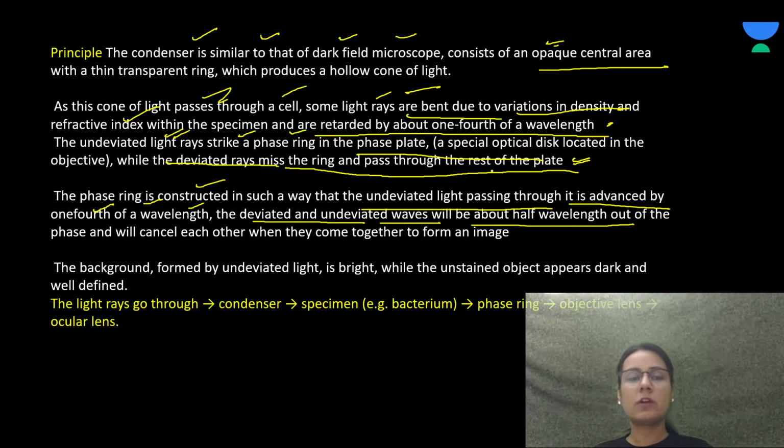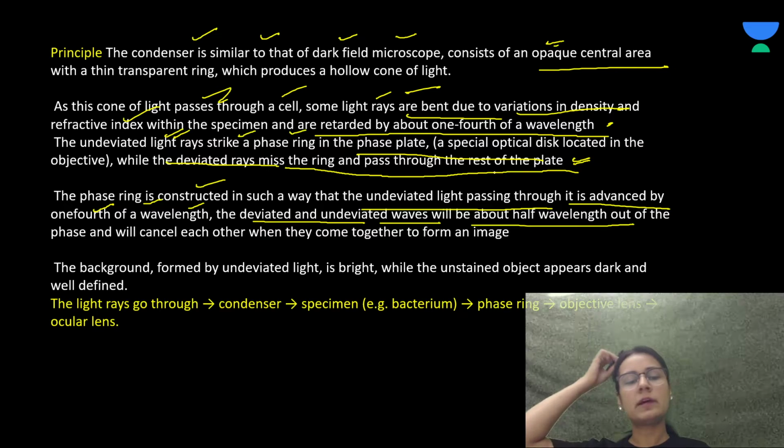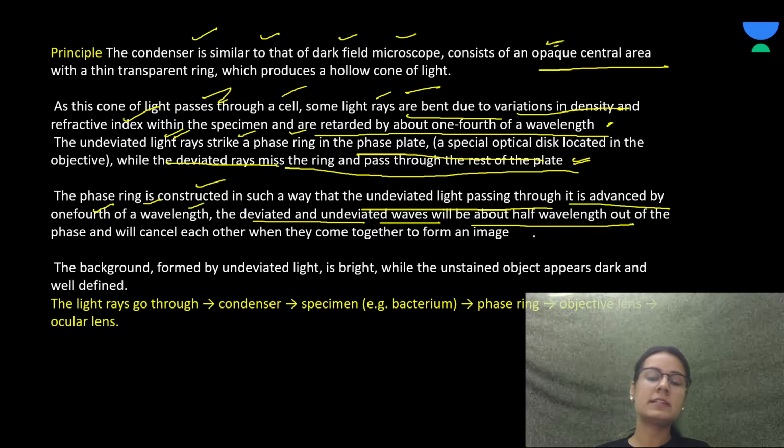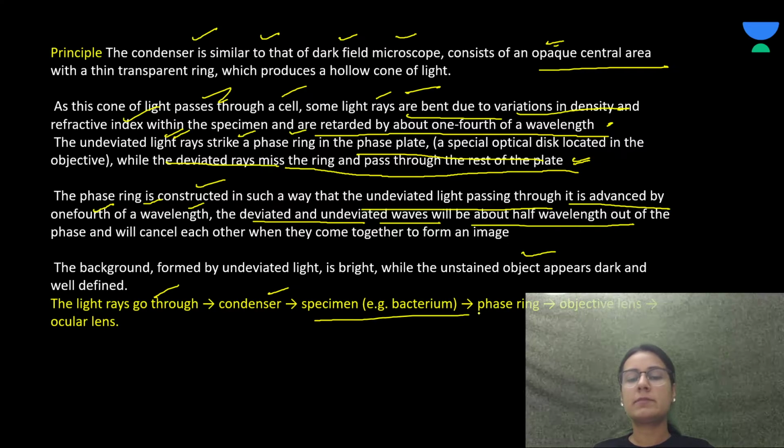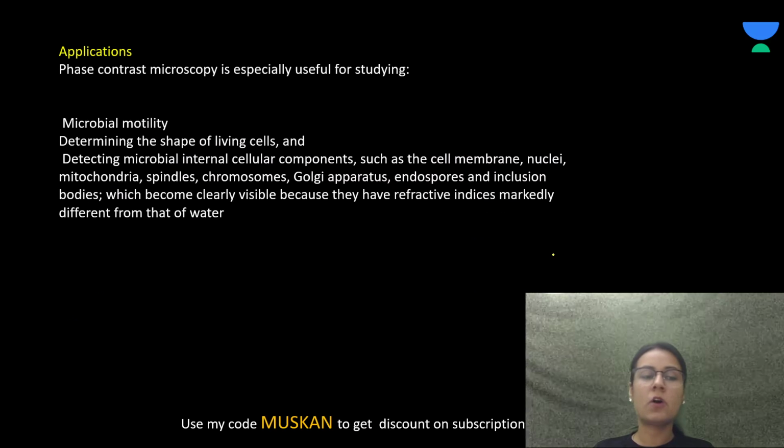The principle is not that important. The background formed by the undeviated light is bright, while the unstained object appears dark. The light rays go through the condenser, the specimen bacteria and the phase ring, and the image will be perceived by the ocular lens.